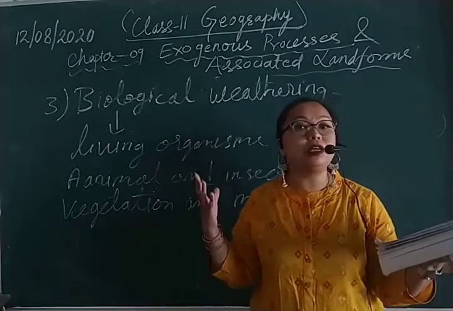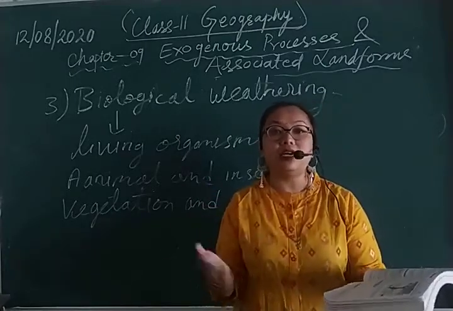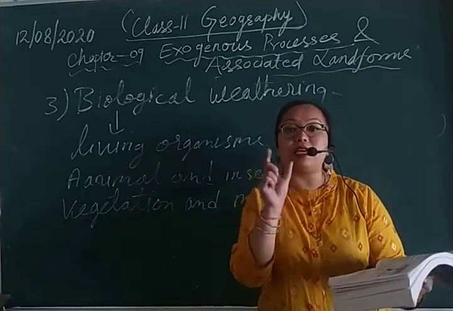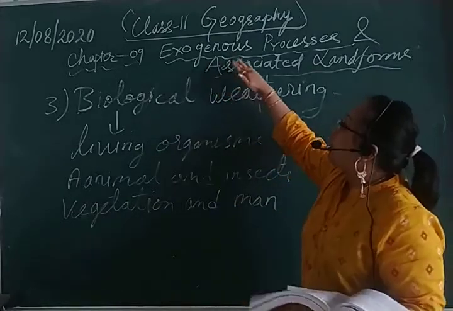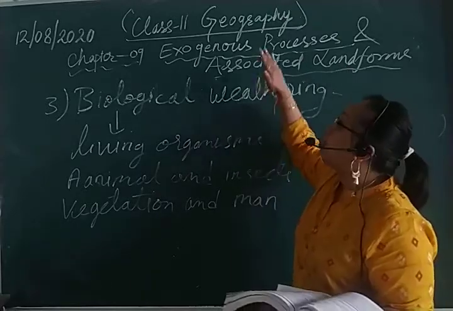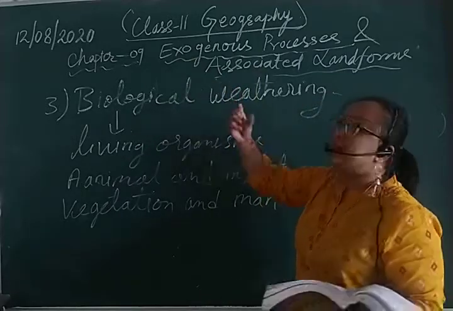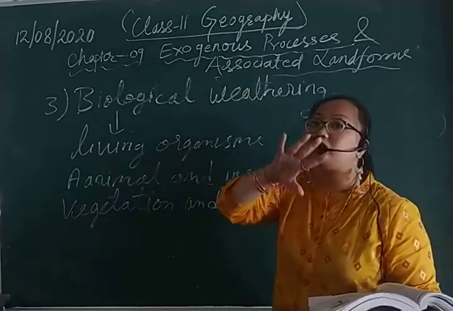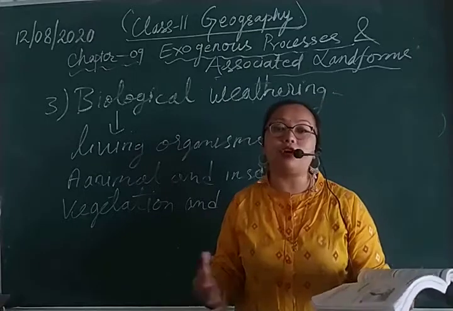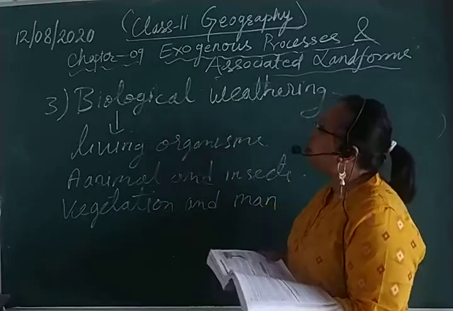When something has been deposited, as I have already mentioned, like if something has been deposited in an empty land, it gives a different shape and size. That is why the word landforms has been associated here. The words exogenous processes and associated landforms: why is it given? With the help of these exogenous processes, or forces, it gives various changes in the landforms. It might be a change in the shape, or a change in the size of the land. So I hope that you have understood the chapter, right?